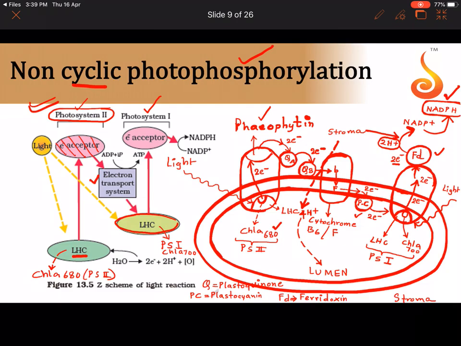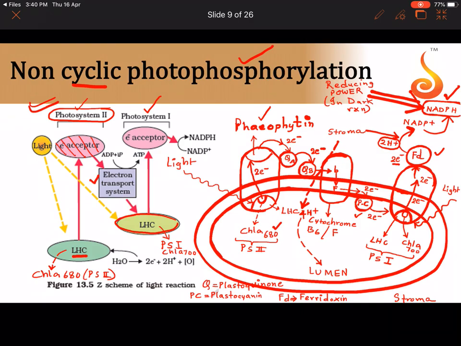Okay, so ferredoxin is the one that takes 2 electrons and 2 protons and then adds them to NADP plus. All of you please remember this NADPH molecule, because this NADPH acts as a reducing power, not over here but in the dark reaction. Reducing power in the dark cycle, in the dark reaction. So imagine if NADPH is not produced over here, then the dark reaction cannot happen. Is it clear? Okay, so this was about the last.